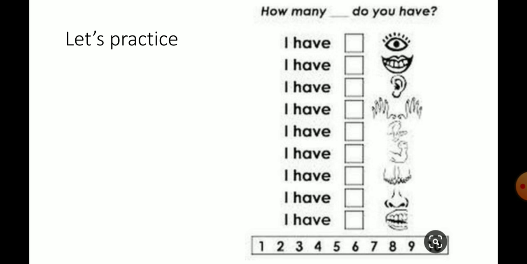For example, I have dash eyes. We know that we have 2 eyes. So here you have to write 2. Then next I have a dash lips. So here we know that we have 1 lips. So you have to write 1 there. And I have a dash ears. So again the 2 will be repeated. I have 2 ears. So no problem, no options are here, but you have to write 2 again. Then I have a dash fingers. I have 10 fingers. Like that you have to write.